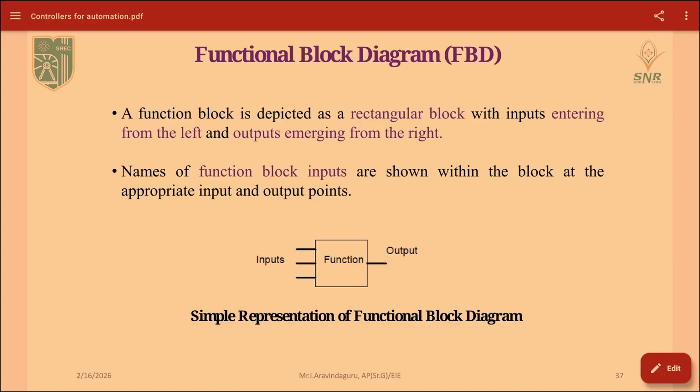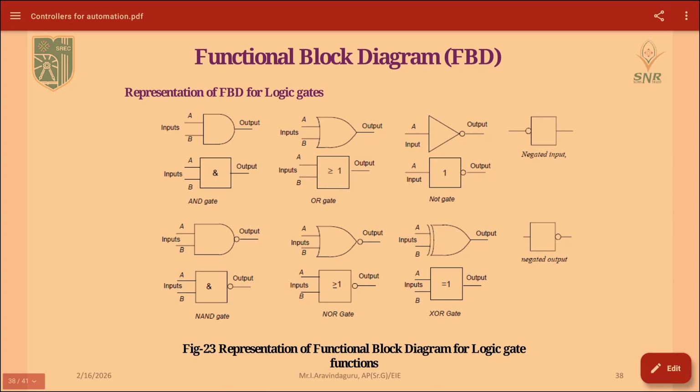Likewise here also the output will be represented on the right side and on the left side we will be representing our inputs. It will be like a block. In the block the left side will be our input and the right side will be our output. This is the structure of our function block diagram. And these are the FBDs, that is the function block diagrams for logic gates. We have seen the logic gates in the ladder diagram. Here we will be representing them in a function block diagram.